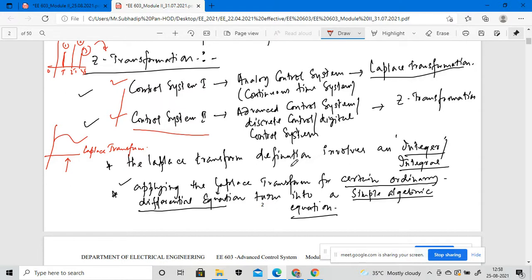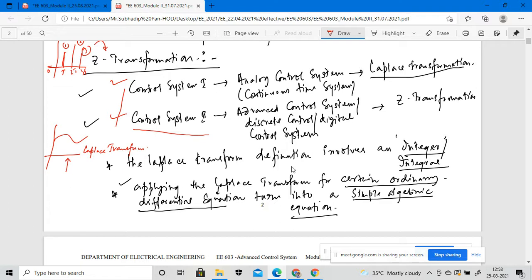So the Laplace transformation only does the transformation from the ordinary differential equation to a simple algebraic equation, right?